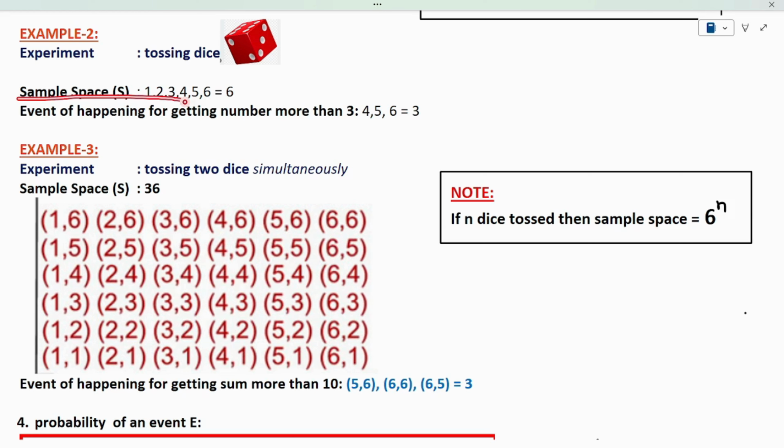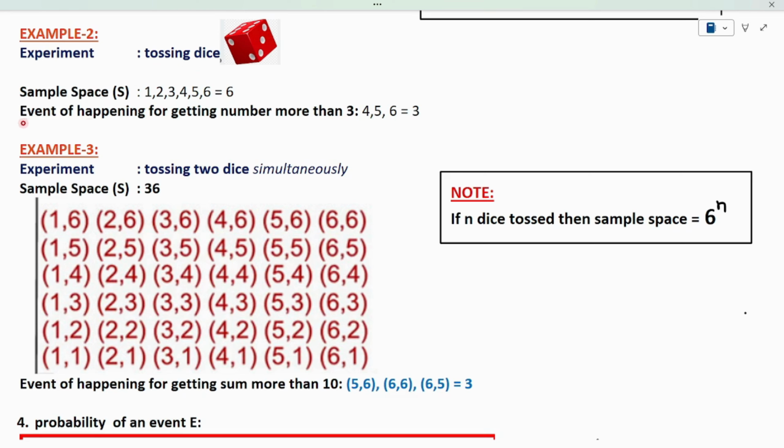Simply, the sample space is all the possible outcomes. If I toss a dice, it can be 1, 2, 3, 4, 5, or 6. These are all the possibilities I have when I toss a dice. So my sample space is 6.